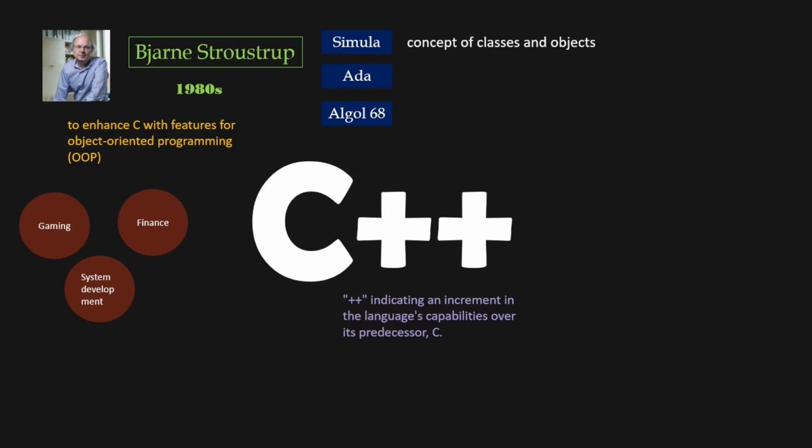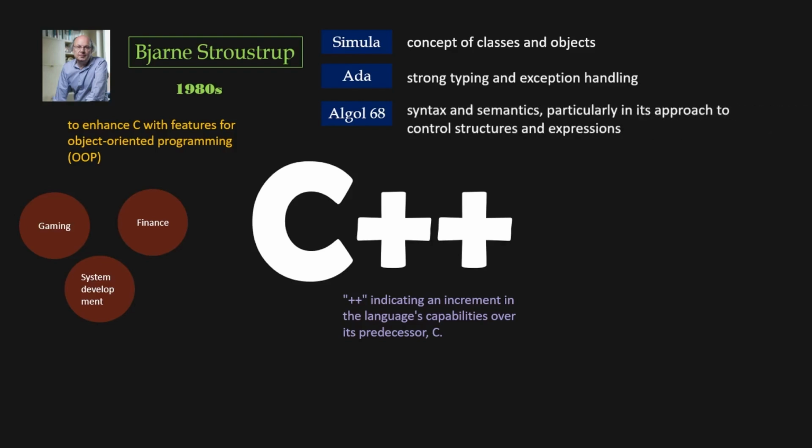Ada contributed to C++'s support for strong typing and exception handling. Algol 68 influenced aspects of C++'s syntax and semantics, particularly in its approach to control structures and expressions. These influences helped shape C++ into the versatile and powerful language it is today, capable of supporting both low-level systems programming and high-level application development.